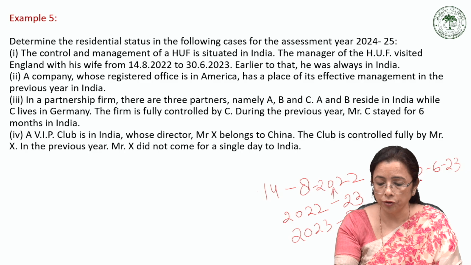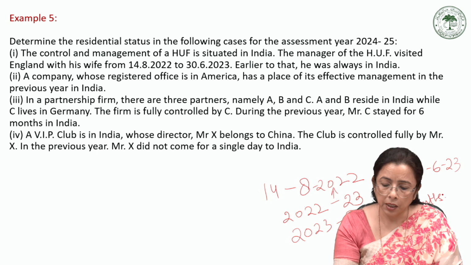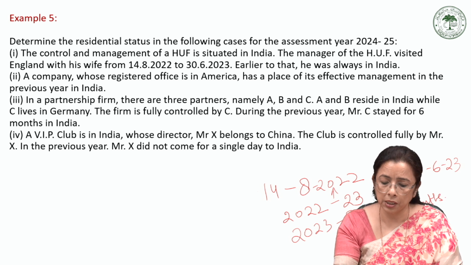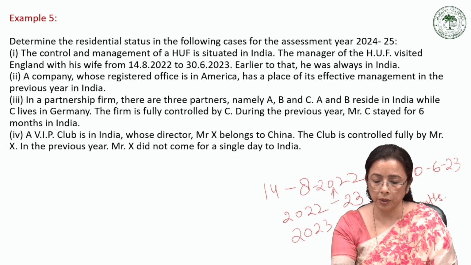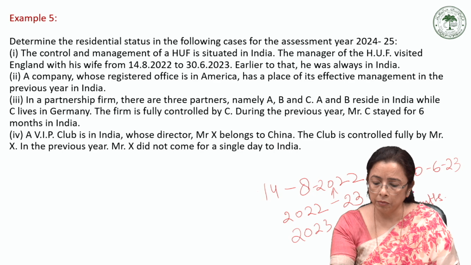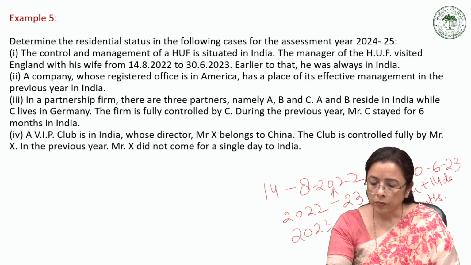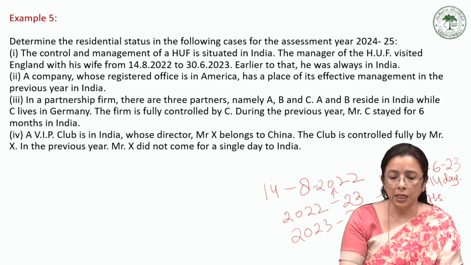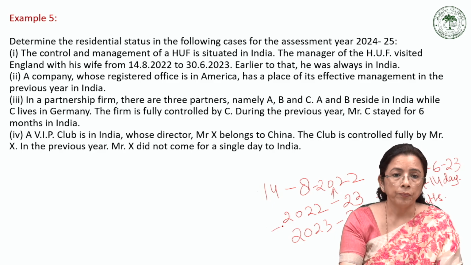April, May, June, for 3 months he stays in this year. For 3 months he stayed outside, and for this he stayed, if we calculate, September, October, November, December, January, Feb, and March, that is 7 months and 14 days. So obviously he fulfills the 2 additional conditions that are there.